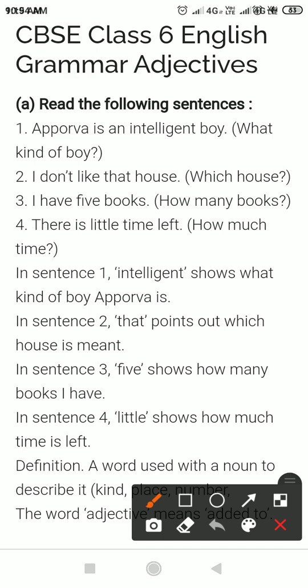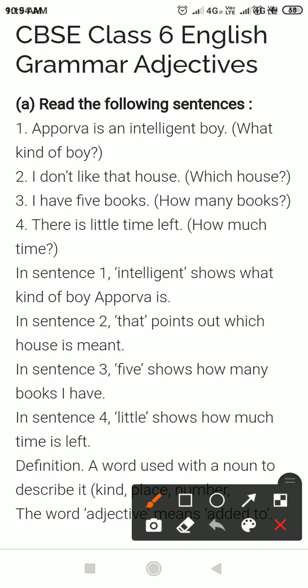English grammar, adjectives. Okay, so pay attention to my every word and listen carefully. Let us define the adjectives. We will see some examples to understand it.